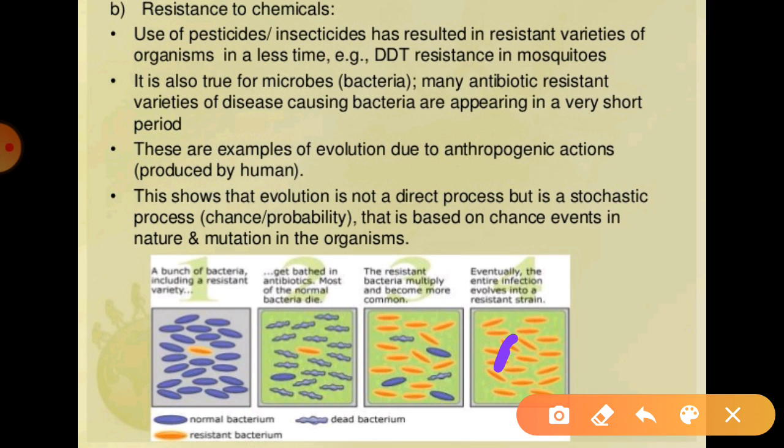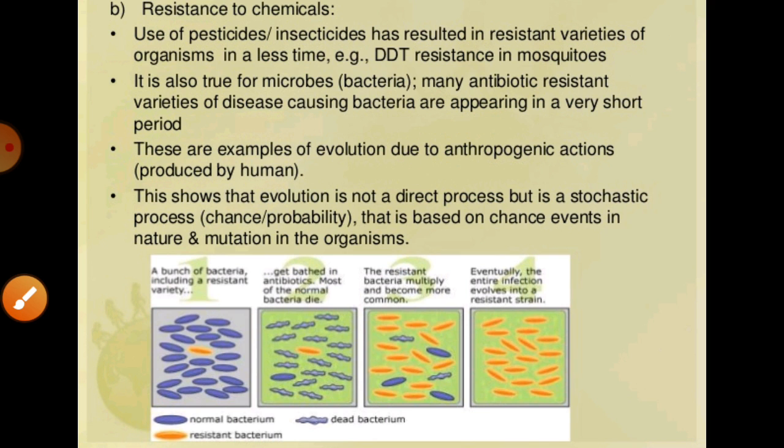Disease-causing bacteria appear in a very short period, but later their genetic material changes and they become resistant to any chemical substance used to kill them. These are the anthropogenic evidences found in our surroundings.